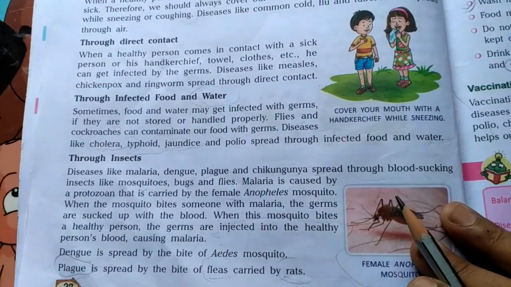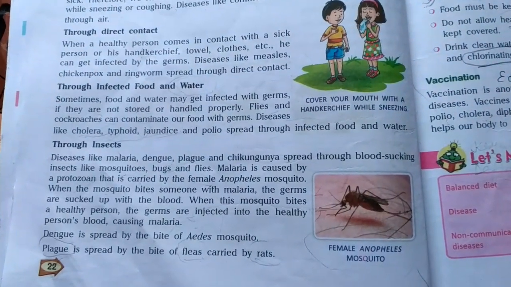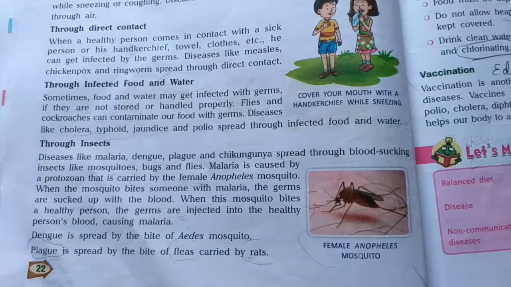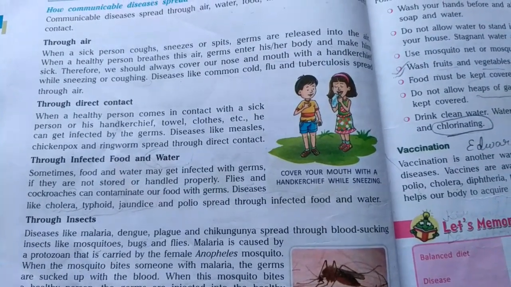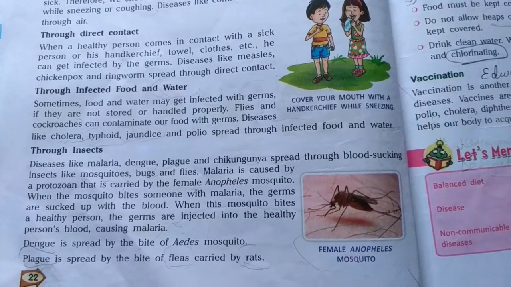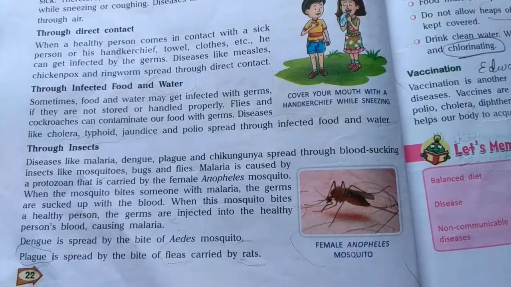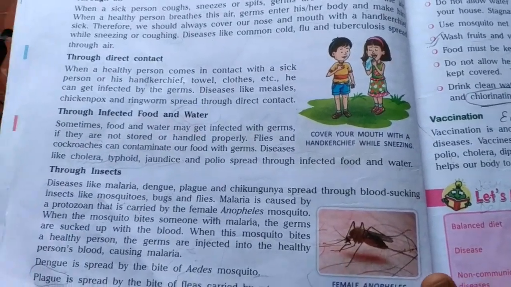So in this answer you can apply your choice. I am holding this portion of the video for a few more seconds so that you could write. Either you can write my way, through air or direct contact, or you can choose infected food and water or insects. Any two ways you can write.